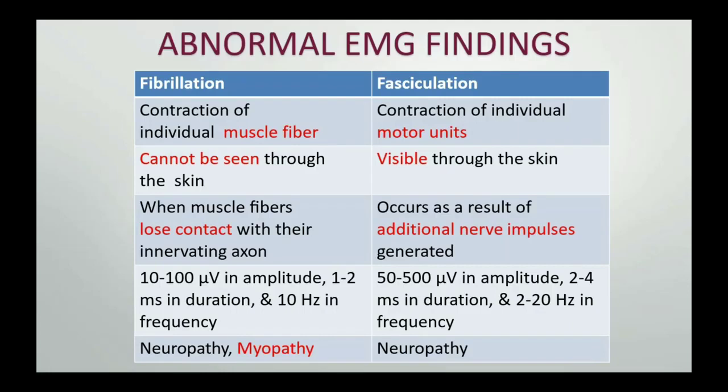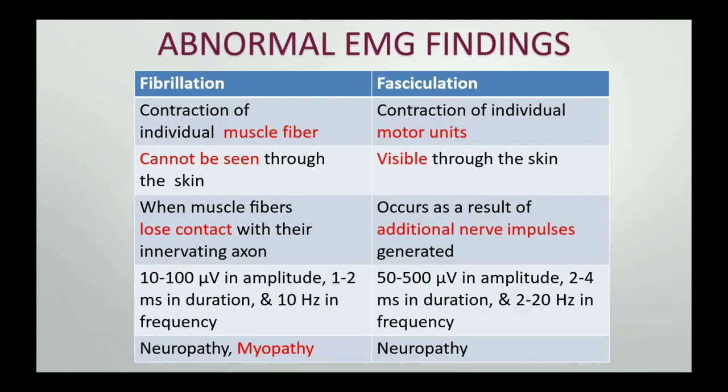Now, fibrillation is produced when the nerve loses contact with the muscle. So denervated muscles will produce fibrillation, while fasciculations are produced when abnormal nerve impulses are being generated by the motor neuron without a command from the CNS. So when the person does not voluntarily want to contract the muscle, still the motor neurons are generating abnormal nerve impulses and producing muscle contraction. So that is seen in fasciculation.